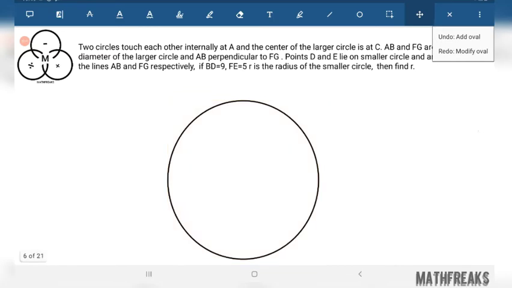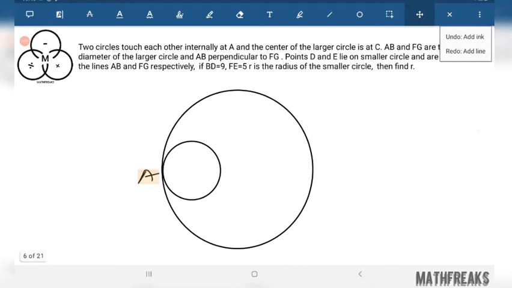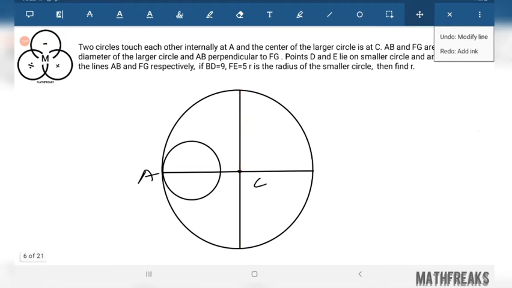Let us first draw the larger circle. Add a smaller circle. We have to make them intersect. Yes, they are intersecting now. This is the point of intersection A. This is the diameter, black in color. This is C, the center of the larger circle. Now this is FG, but this is not the diameter, this is just a radius. After some modification, now this is FG, which is perpendicular to AB. AB is also a diameter. These two are perpendicular to each other.